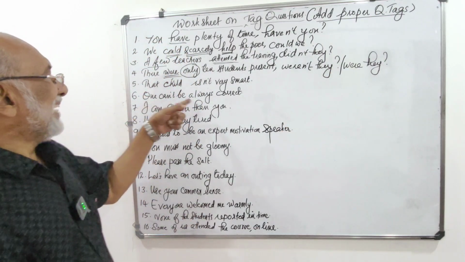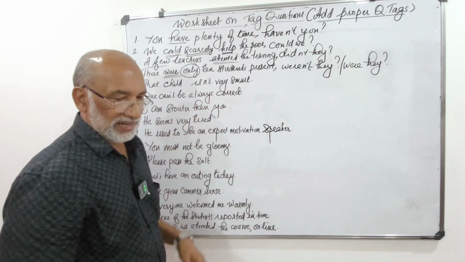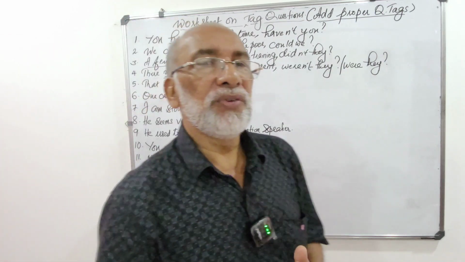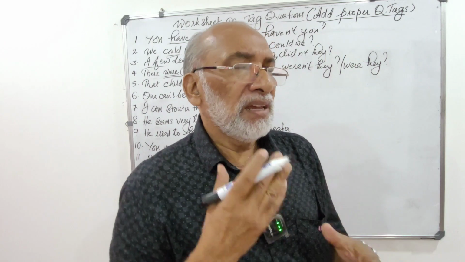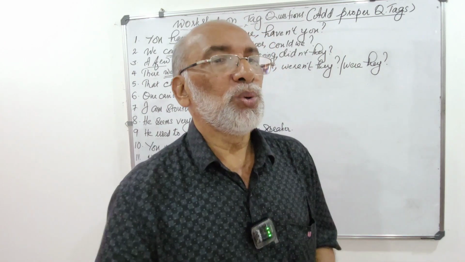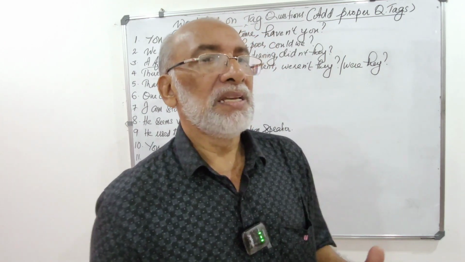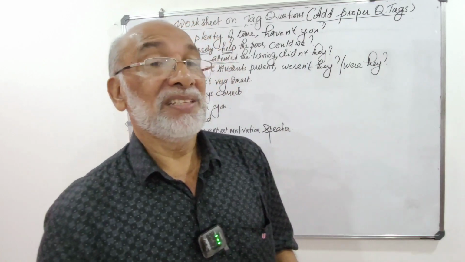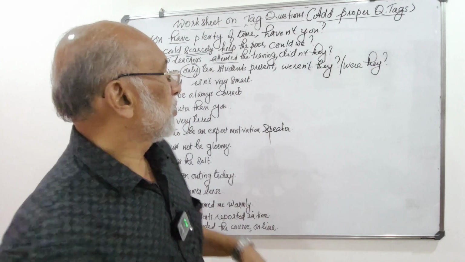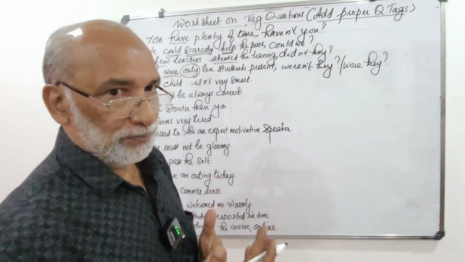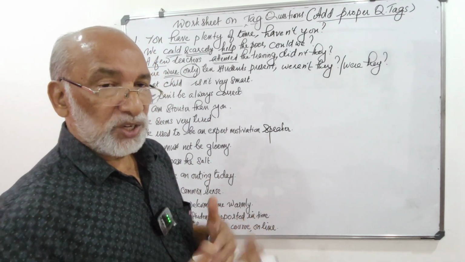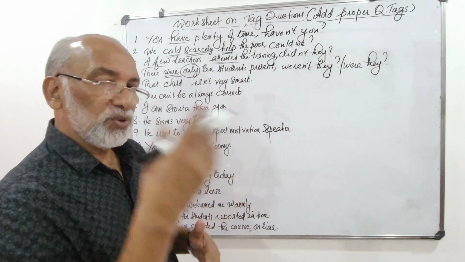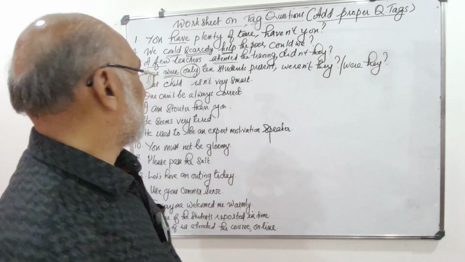Then the fifth one, that child isn't very smart. For a child below the age of 3, usually we don't give importance to his or her sex. We may say, see, that child, it is playing. So it can be it. If you want to specify the sex, of course you can use he or she.